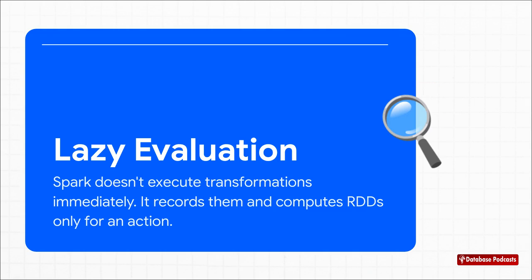What is going on? Well, the answer is all about a core Spark concept. See, Spark has this thing called lazy evaluation. And what that means is when you tell it to do a transformation on an RDD, like a filter or a map, Spark doesn't actually do it right away. Nope. It just jots it down, building up this kind of recipe of instructions. We call that the lineage graph. It's only when you call an action, something that needs a final result, like a count, that Spark finally looks at that recipe and says, okay, time to get to work.